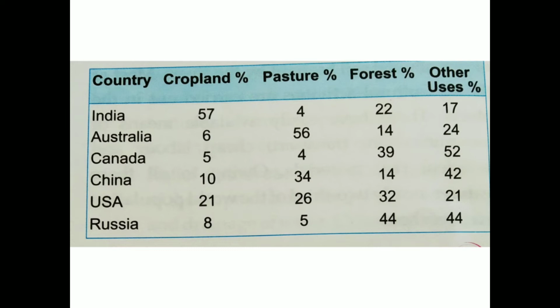Okay, then plateaus. Plateaus are raised tablelands, and they are called plateaus although they are very high and flat on top. It is not like a mountain; it is flat on top. About 45% of the surface of the earth is covered by plateaus, and many minerals are stored there. So these plateaus are also known as storehouses, and in such areas many mining activities and related industries are very common, because the minerals are excavated from there.